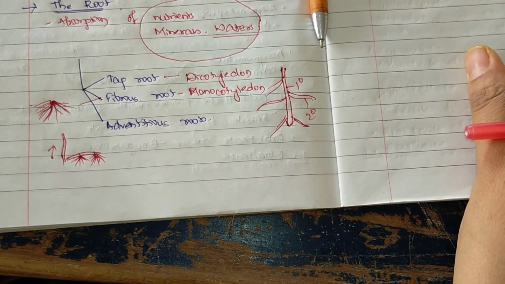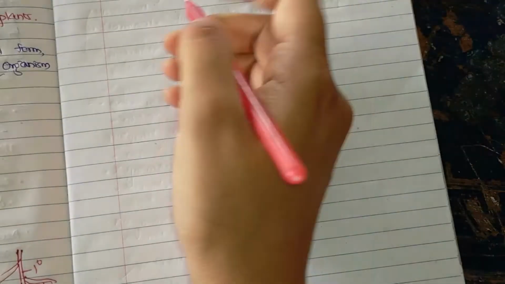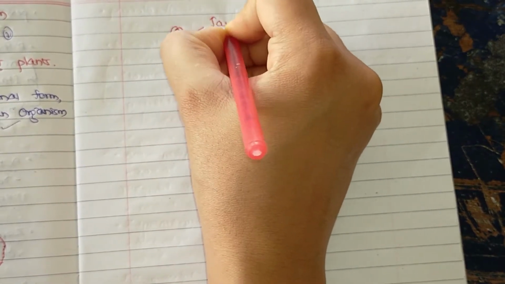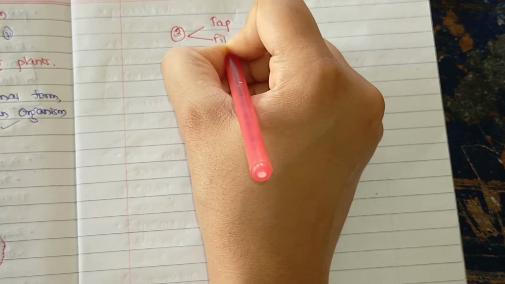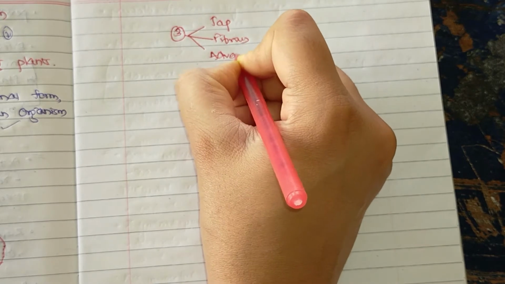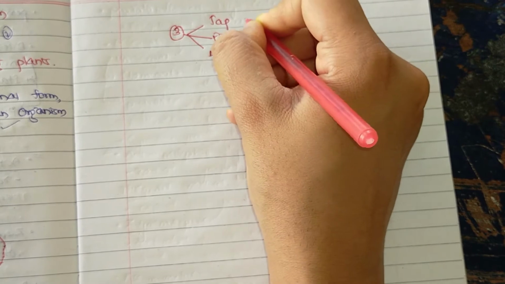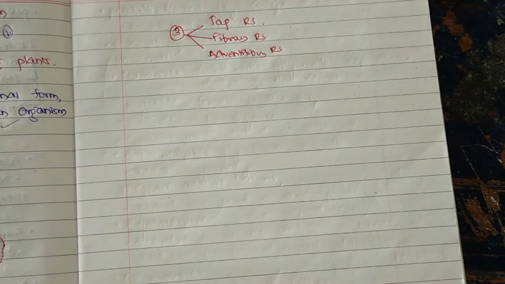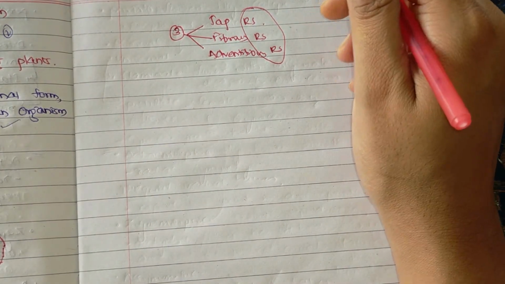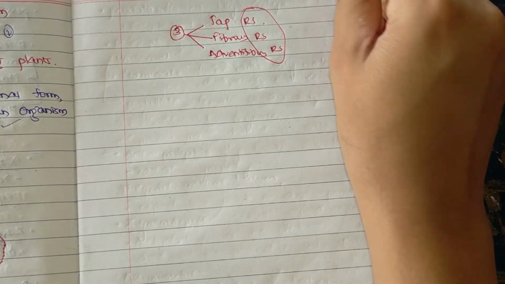So basically we have three kinds of root system: the tap root system, the fibrous root system, and the adventitious root system. I'll just write the words in brief, but you have to elaborate these points compulsorily, or else you will not get any marks in the examination. So we saw there are three kinds of root system.